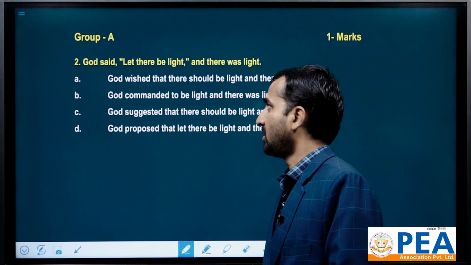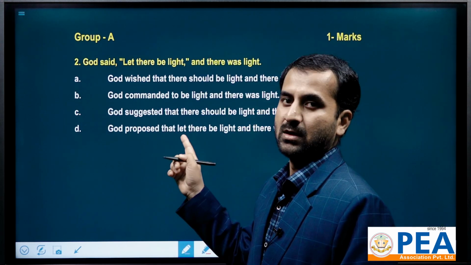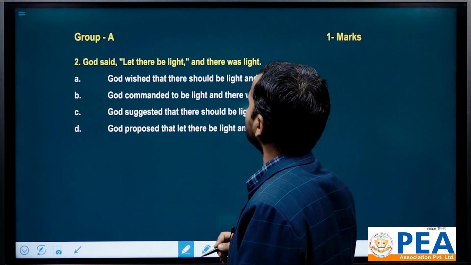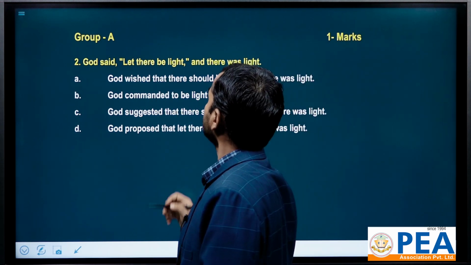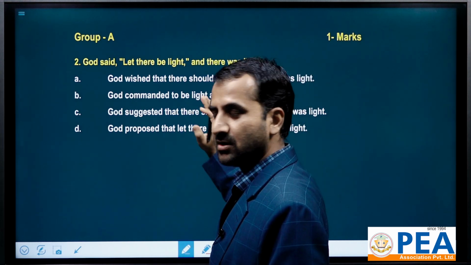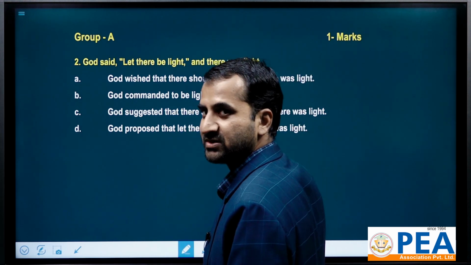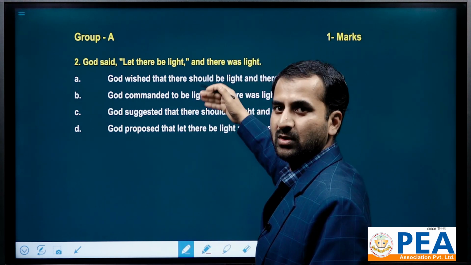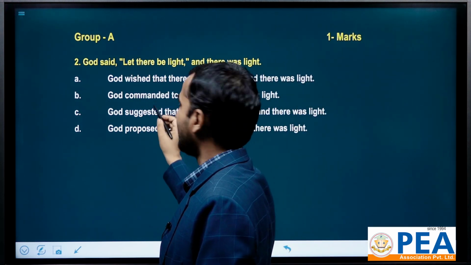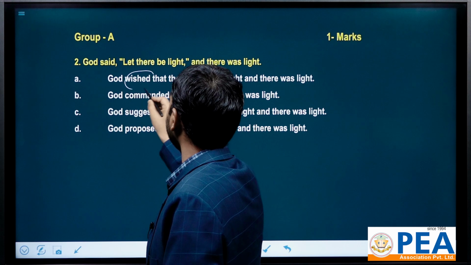Next, now the second question. God said, basically this question belongs to narration. This is direct speech. God said, let there be light, and there was light. Here you don't have to ponder over much. Ponder over means to think deeply. You don't need to ponder over much, because this is basically the line from the Bible, and the literal answer of this one is waste.